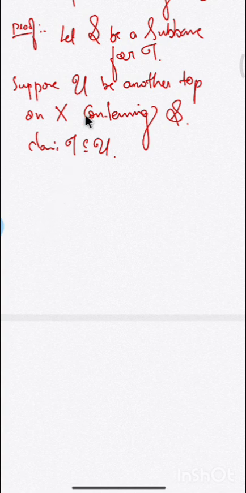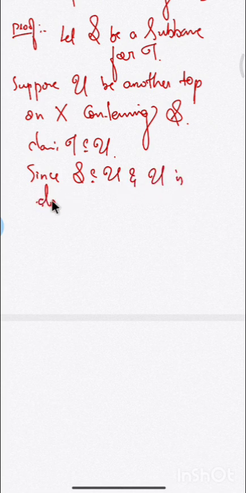What is the topology U? U is a topology on X containing script S. Correct? Since script S is contained in U, finite intersections of elements of S are also contained in U, because U is a topology, and every topology is closed under finite intersection.